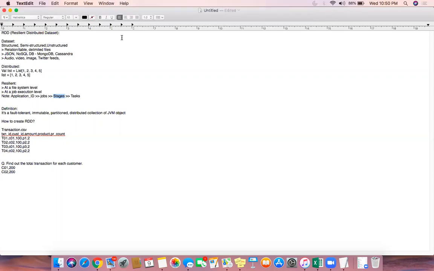Okay, so that's one thing we discussed. What is RDD and the different keywords there, and the meaning of dataset, distributed, resilient, and partition. These things we discussed. The next thing is how to create an RDD. Just remember 3 things. If we discuss RDD or data frame, a similar analogy applies there.